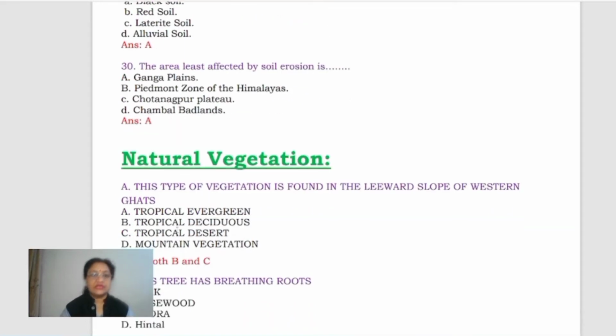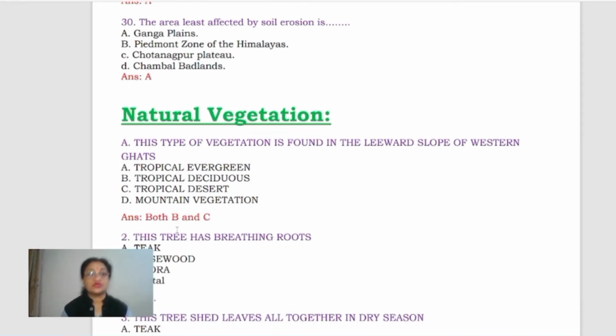Now come to next. The area least affected by soil erosion is the Ganga Plain, Piedmont zone of the Himalayas, Chota Nagpur Plateau and Chambal Badlands. In this, children, you can take the Ganga Plains as well as Chota Nagpur Plateau. If you compare, both are affected less, right?